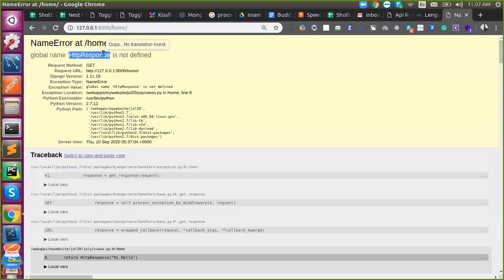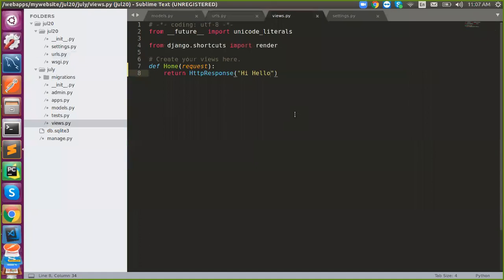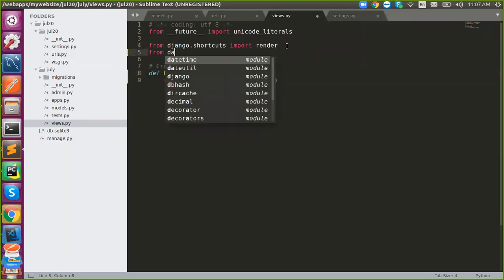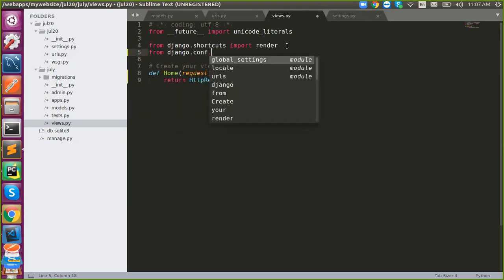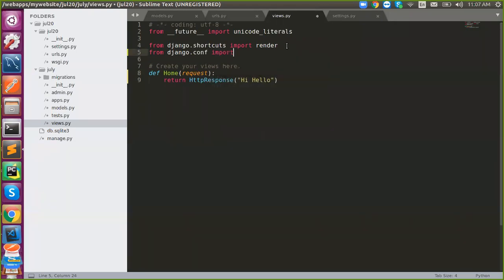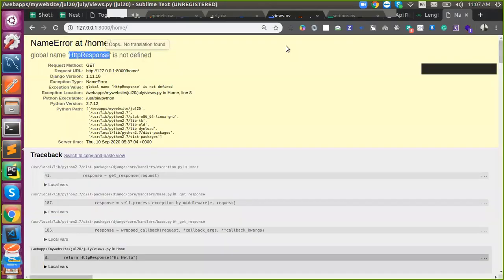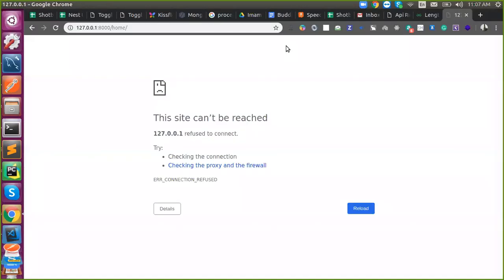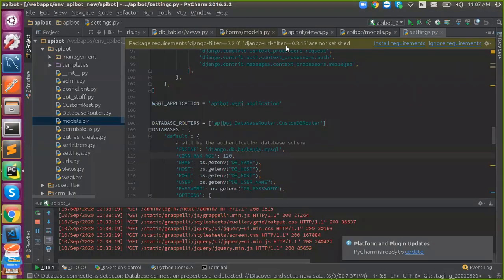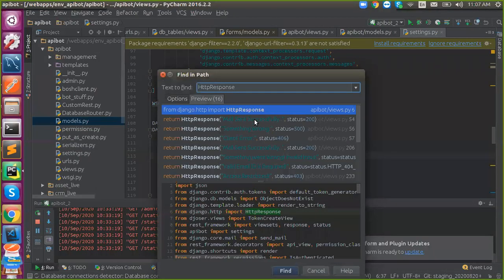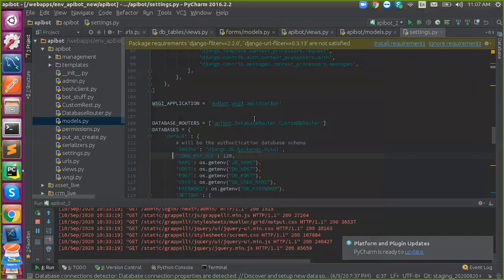I have to import this name. See, in which page it is? View page, right? From django dot conf dot. It is HTTP.